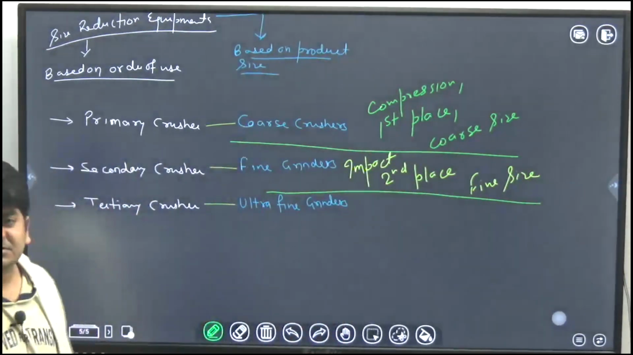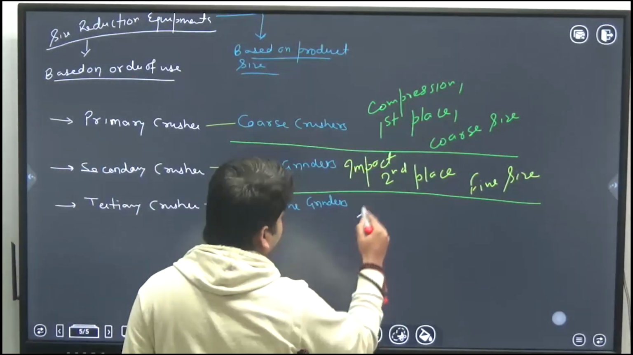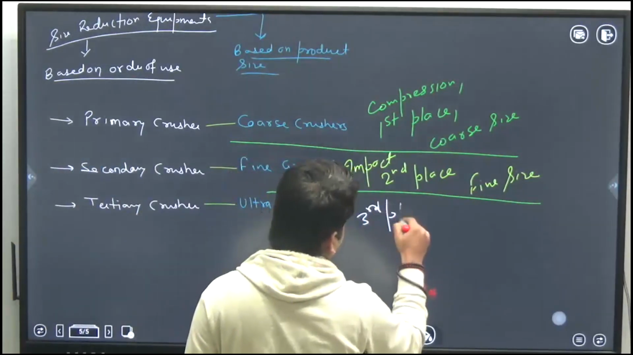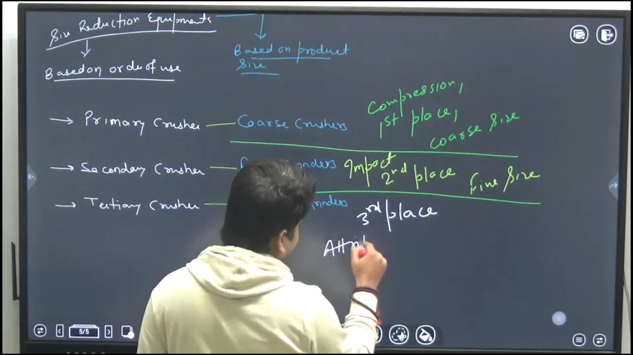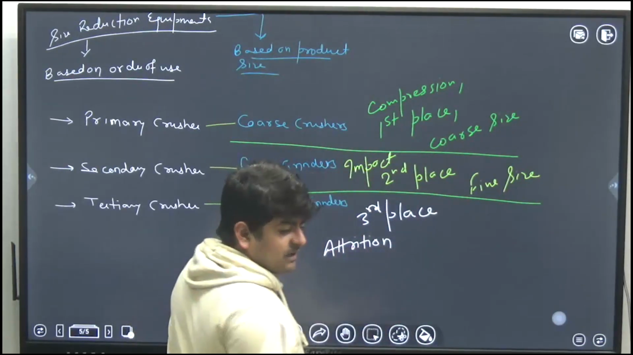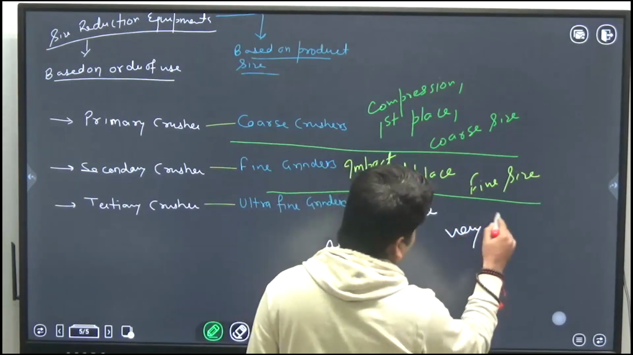And then tertiary crushers and ultra fine grinders are used at third place. Operating method is attrition, and they are used to produce very fine or ultra fine size particles.